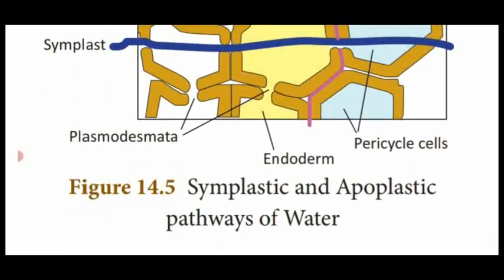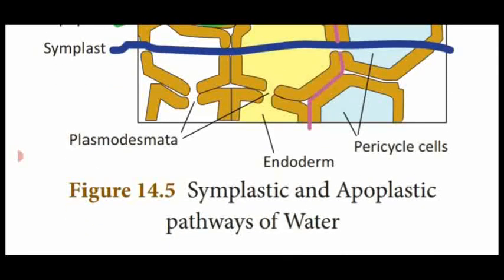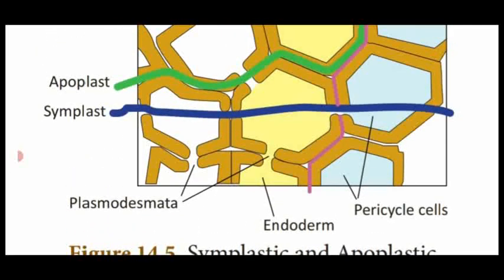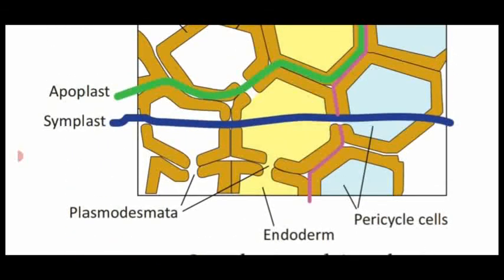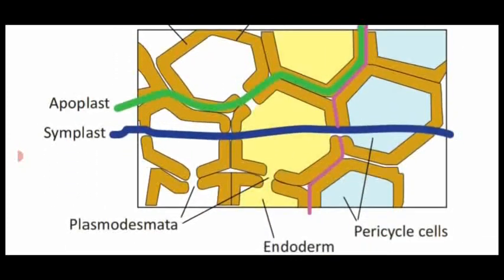Another one, symplast: the water molecules pass through the canal present in the plasma membrane which connects one cell to another cell, named plasmodesmata. The diagram shows the picture of plasmodesmata. Through the plasmodesmata, they transport the water and mineral salts from the root hairs to the xylem components, named the symplast pathway. Dear students, I hope you all understood what the apoplast and symplast pathway are.